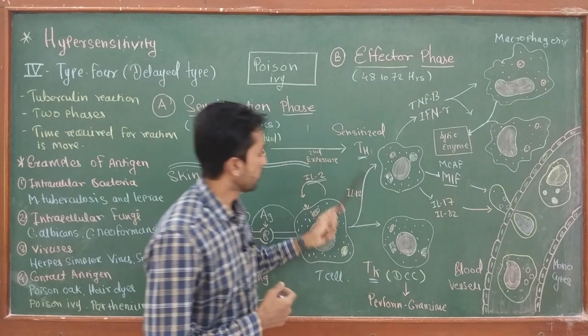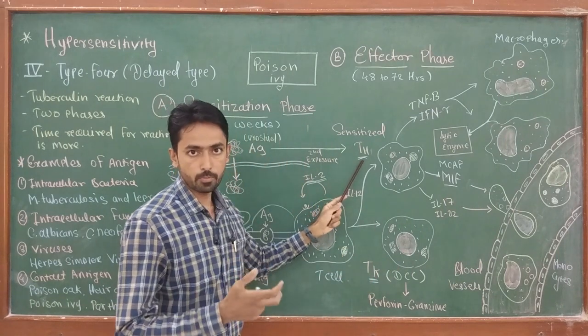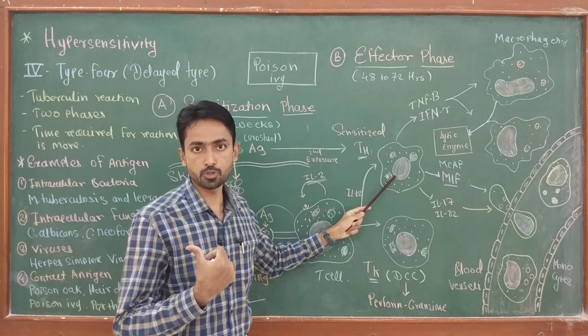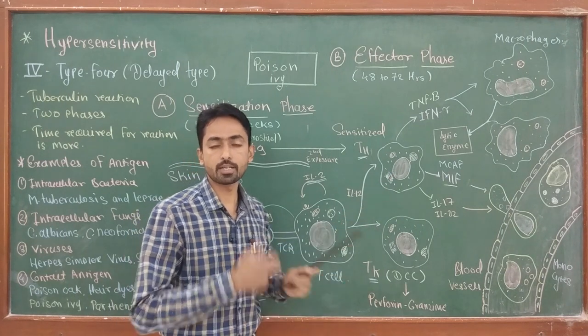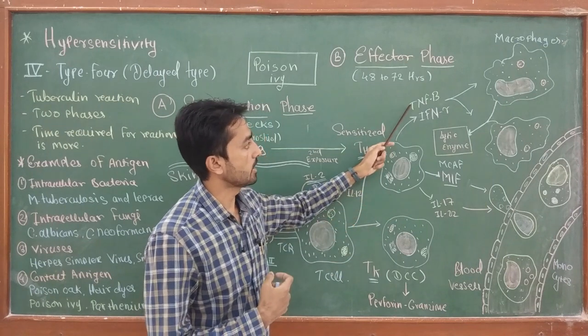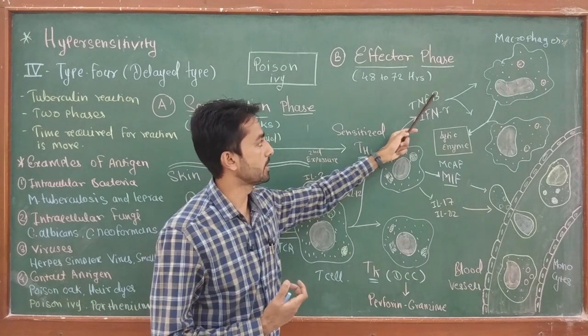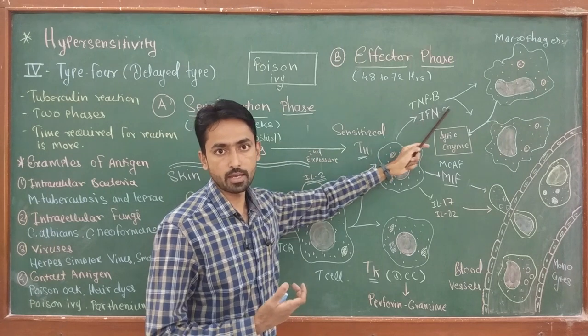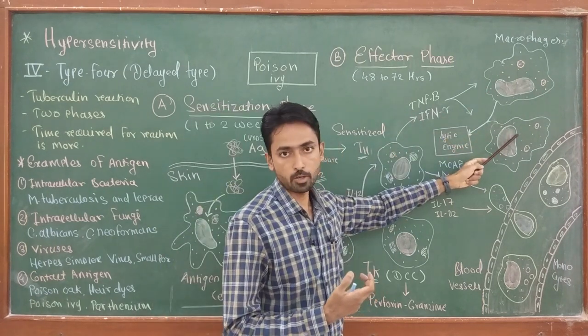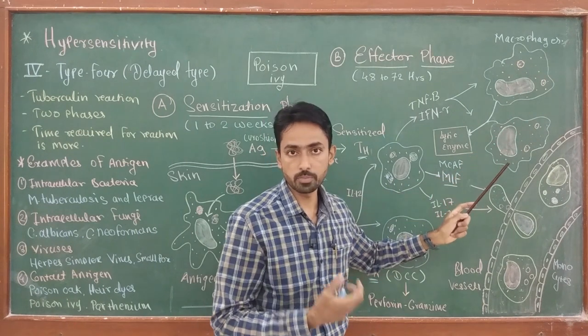Okay, so once the antigen enters the body for the second time, this T helper cell has memory of the first exposure. So now the T helper cell is going to recognize that antigen for the second time and start secreting cytokines like tumor necrosis factor beta or interferon gamma, and these cytokines play an important role in attracting the macrophages at the site of entry of that particular antigen.